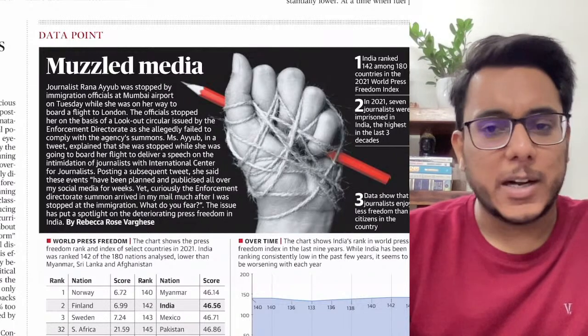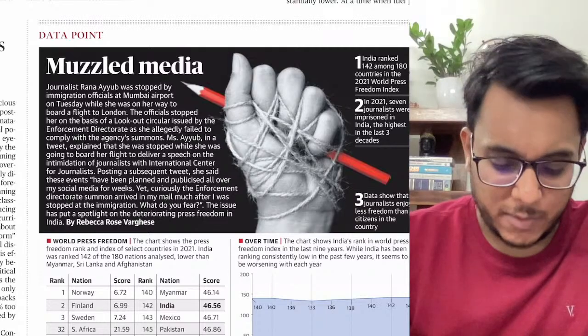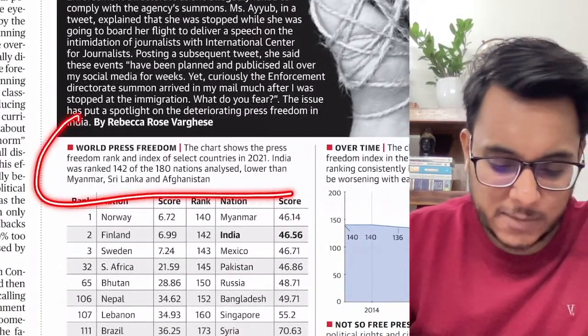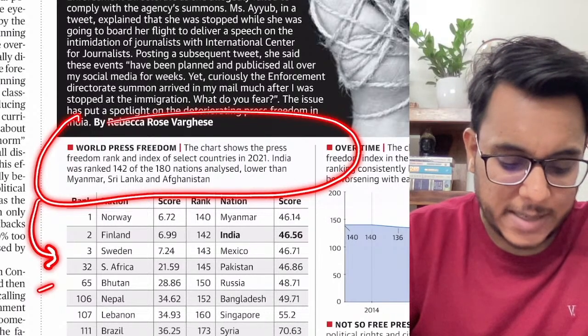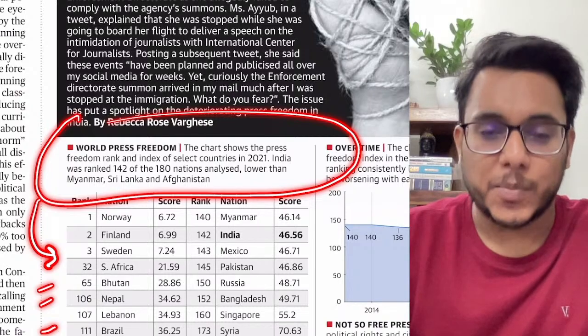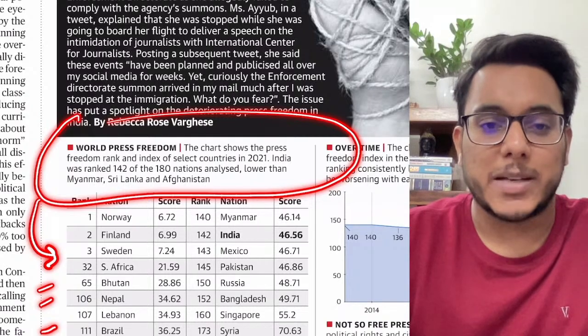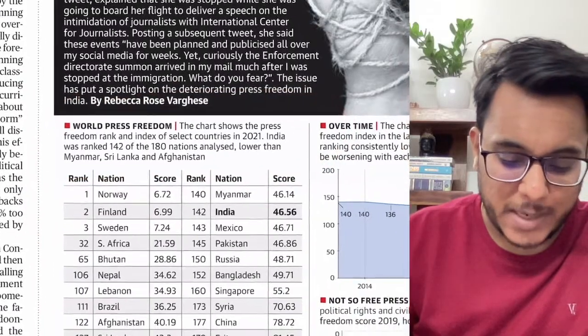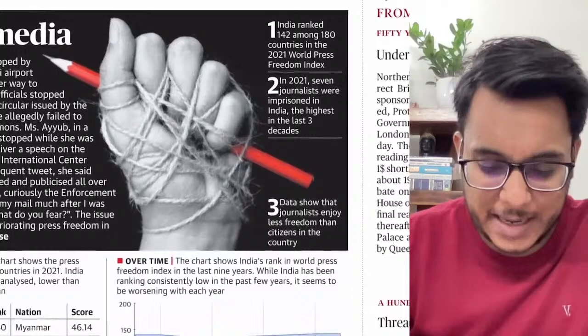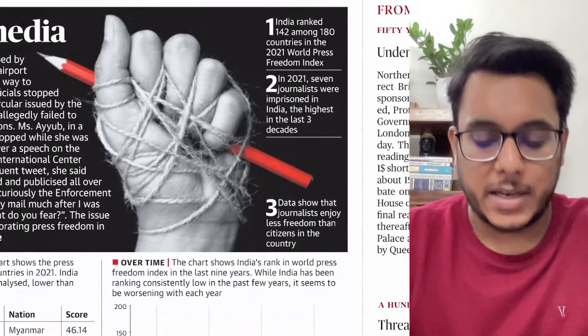Now guys, we need not go into this particular thing, but here we can just see the World Press Freedom Index. The World Press Freedom Index ranks countries on the basis of the freedoms that journalists have, whether they are free to express their views or not. In this index, India's ranking has become poor over the years.